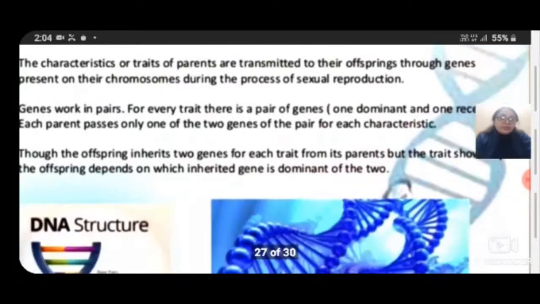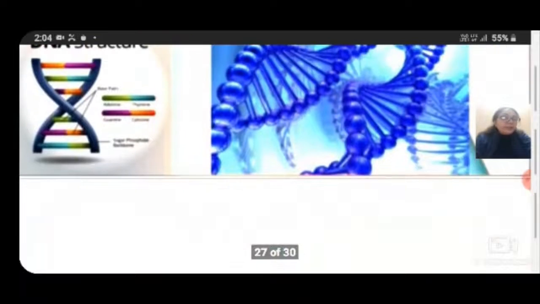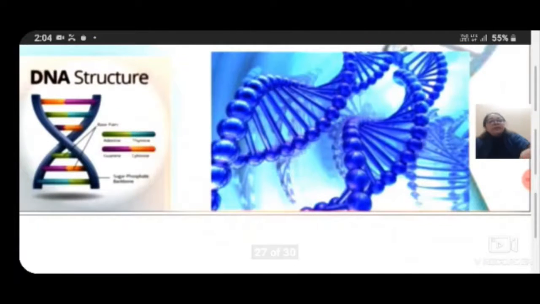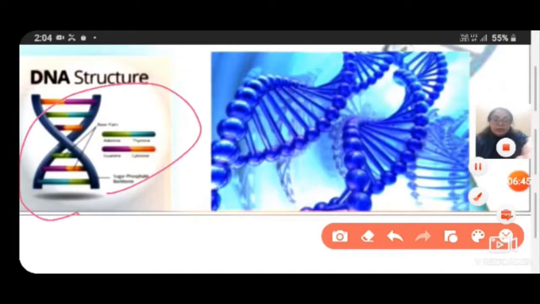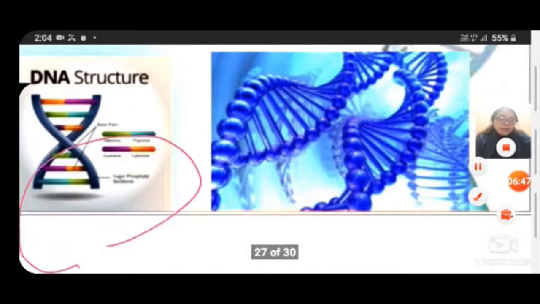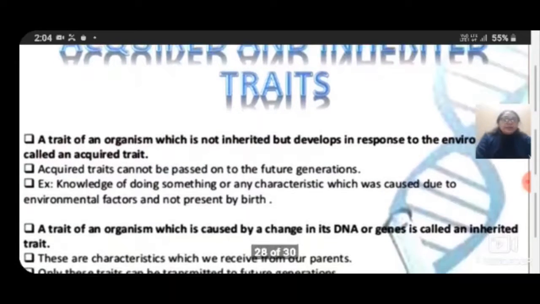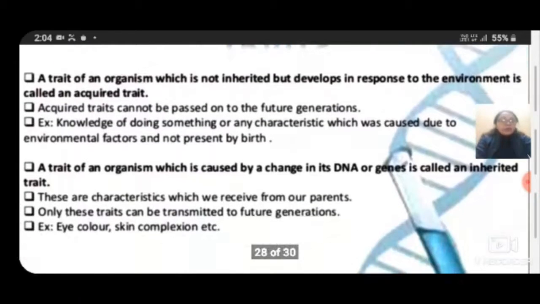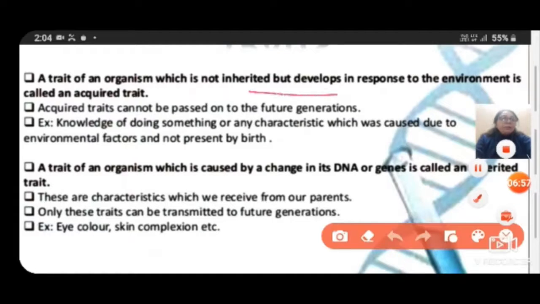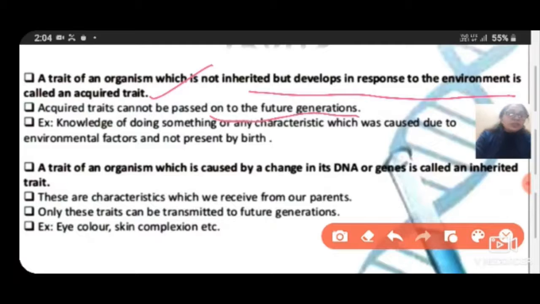Students, this is the DNA structure, and you are looking at the different genetic representations in the chromosomes. Now, acquired and inherited traits: a trait of an organism which is not inherited but develops in response to the environment is called an acquired trait. Acquired traits cannot be passed on to the future generation.